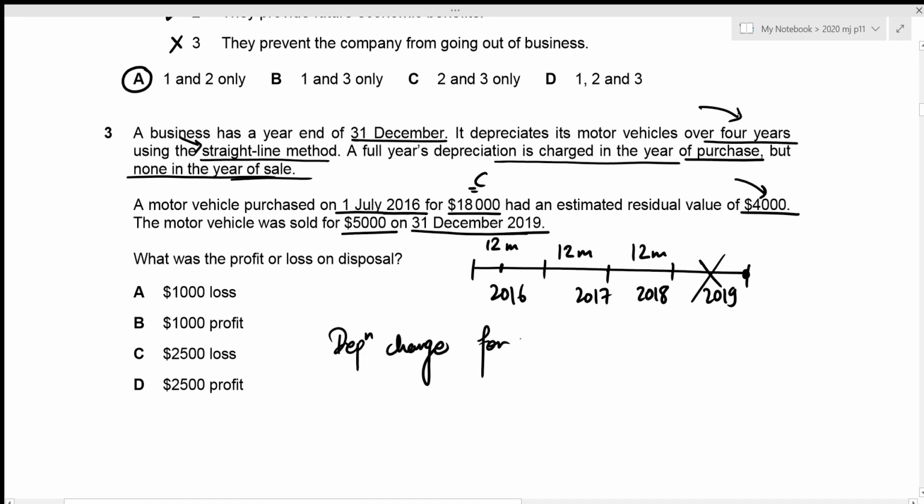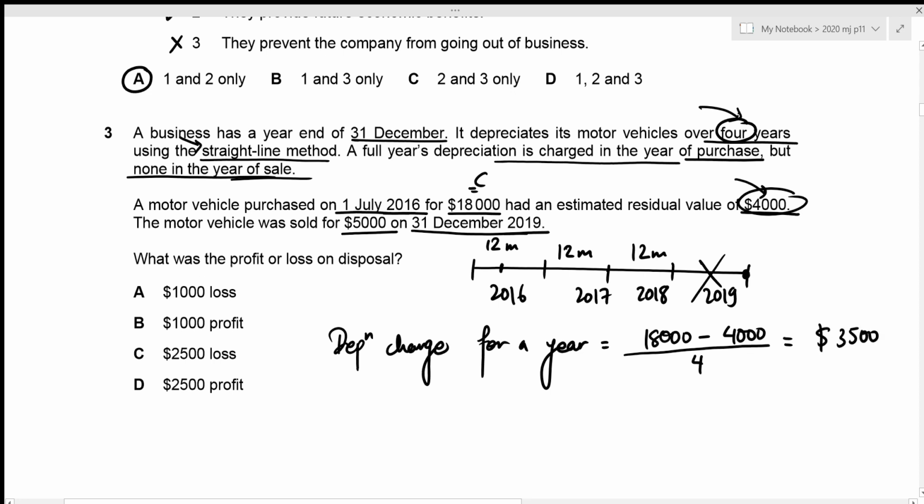for a year. And that is going to be our cost, which is 18,000, minus the residual value, which is 4,000. And then we divide it by the number of useful years, which is given to be 4 in this case. And this gives the depreciation charge for a year to be 3,500.